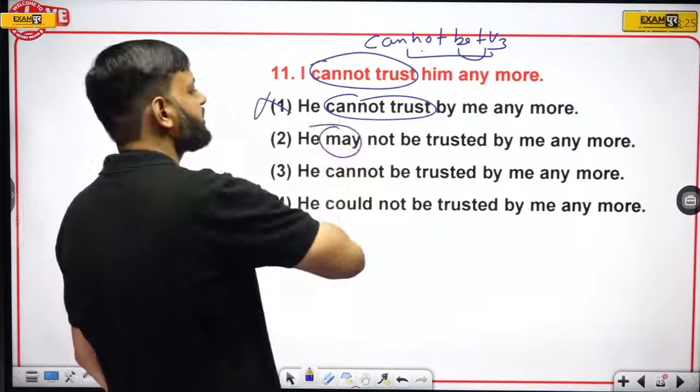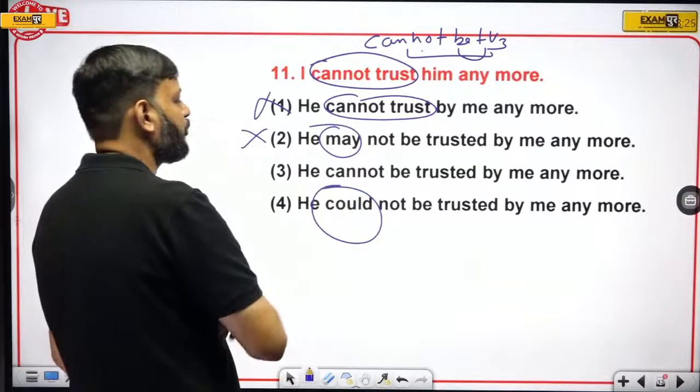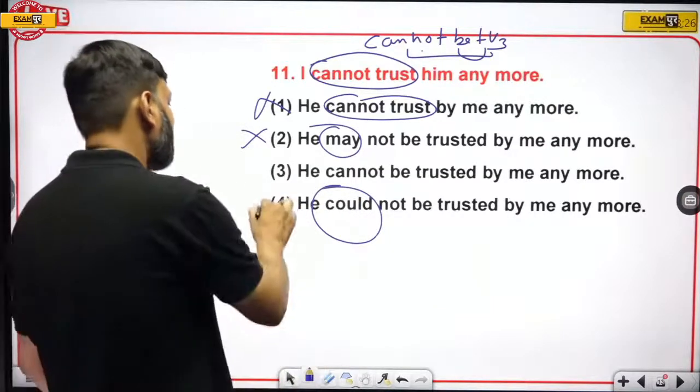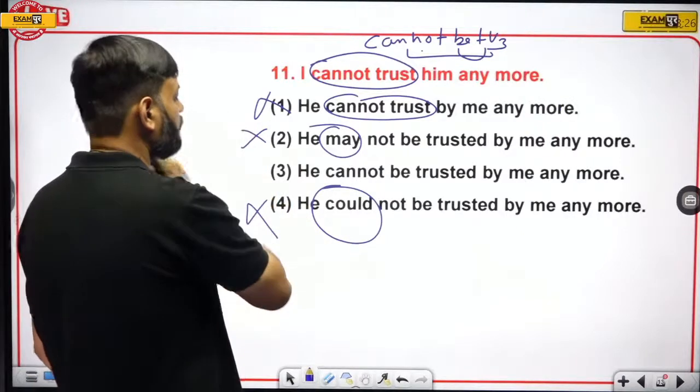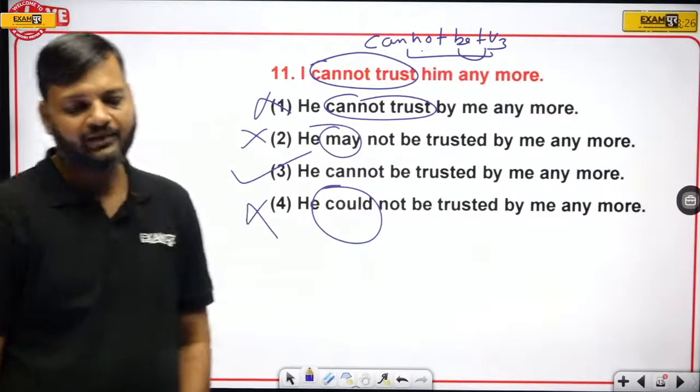You cannot change can into may. Cannot be the answer. You cannot change can into could because tense does not change while changing an active sentence into passive. That's why option number 4 is also wrong. So option number 3 is the right answer.